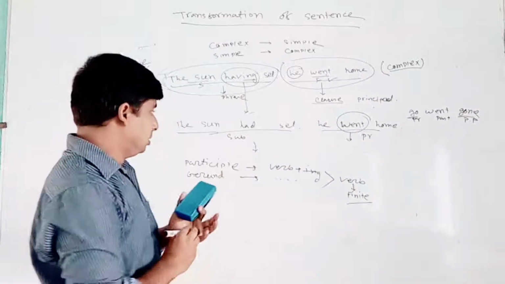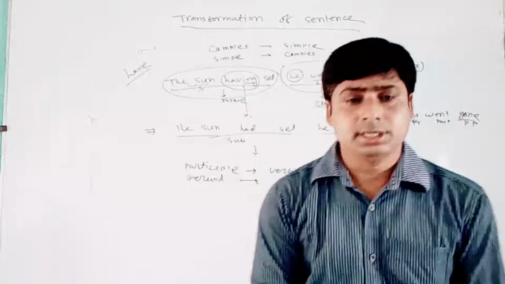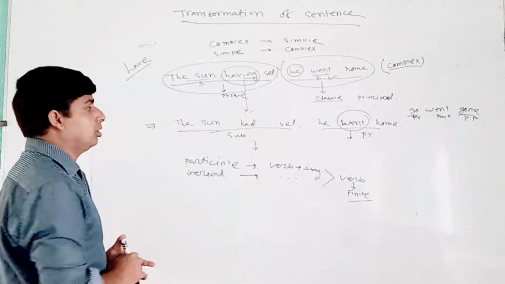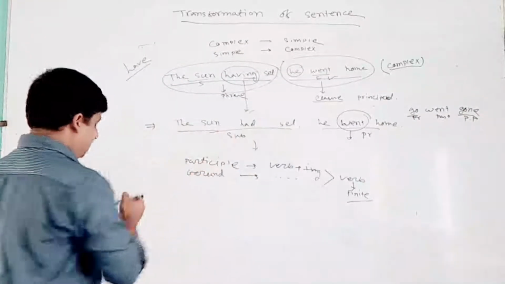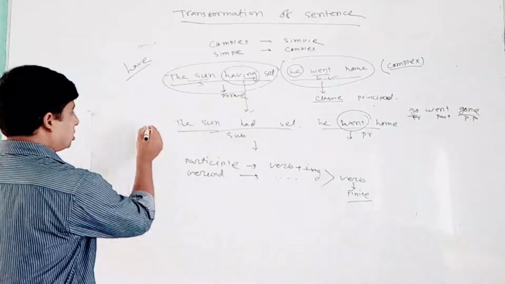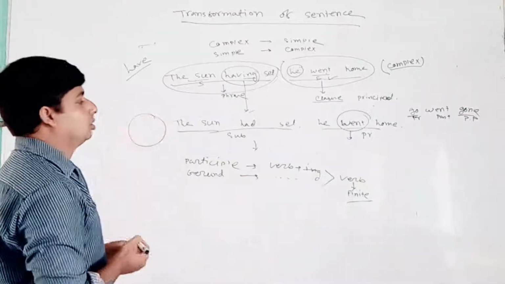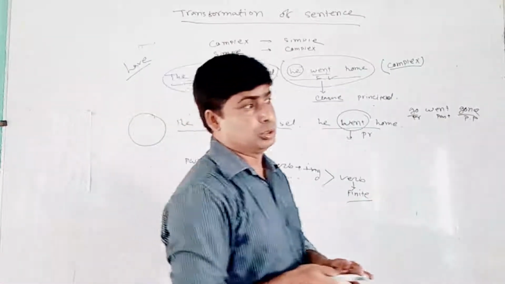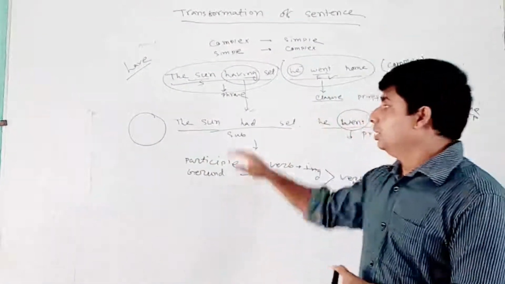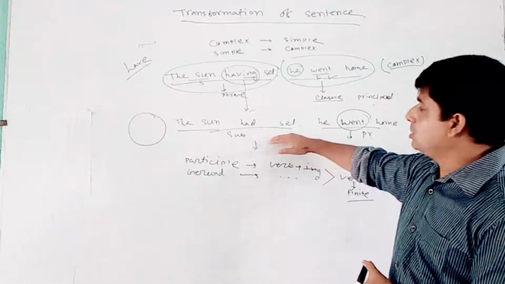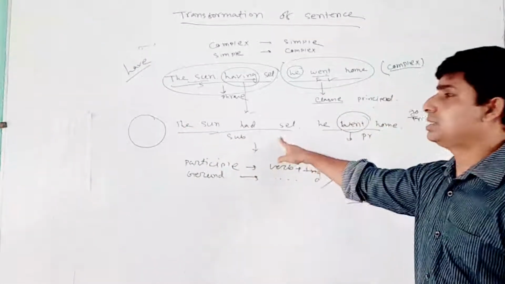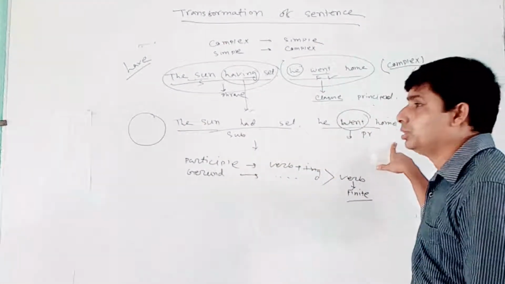So I already told you that in a complex sentence, the conjunction should be before the subordinate clause. The conjunction should be here. So which conjunction should I put? Try to find out, and here you have to use your brain. If you translate this to your own language, that means Bangla, it will be quite easy. "The son had said, he went home."